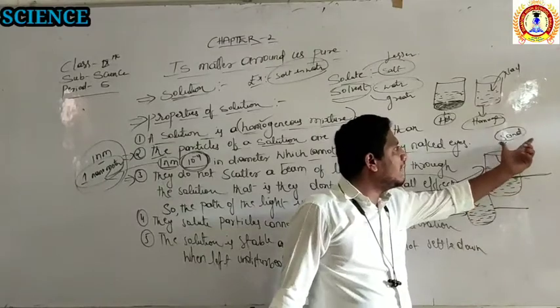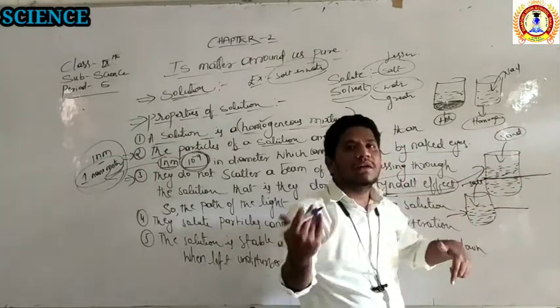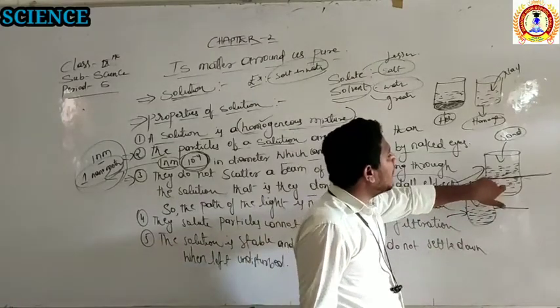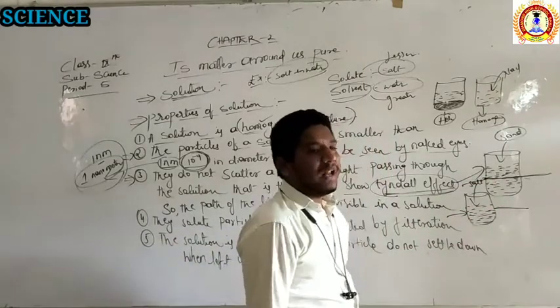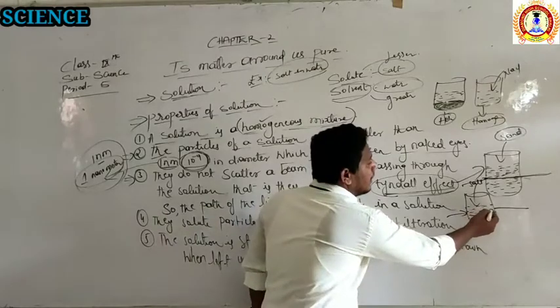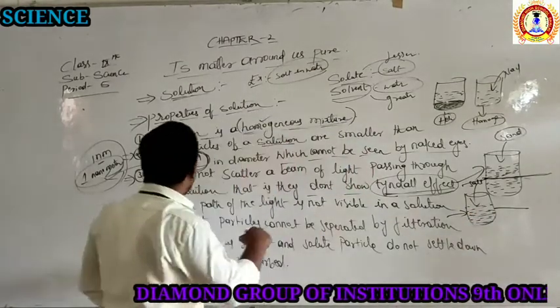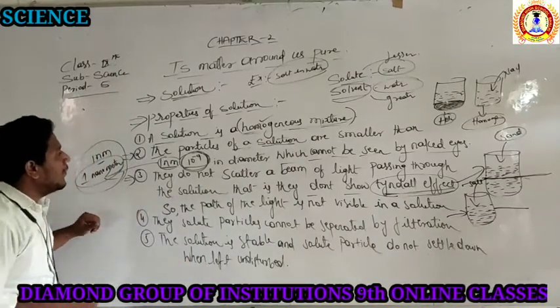The colloidal particle will be taken as an example, such as sand or even dust. They are colloidal particles. They make our light path visible. That effect is called the Tyndall effect. But in a homogeneous mixture, there is no visibility of the path of the light. So that is why we are discussing the third property of the solution.